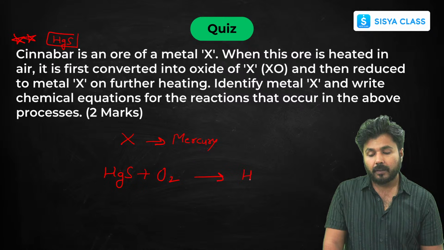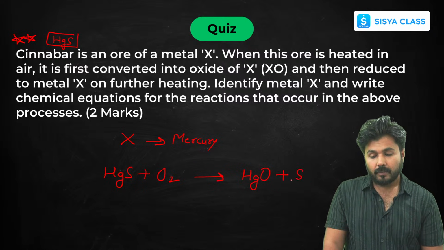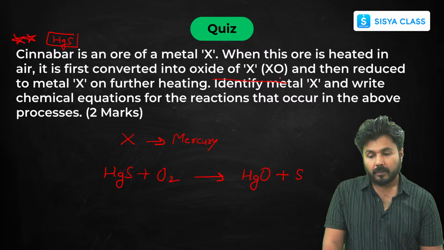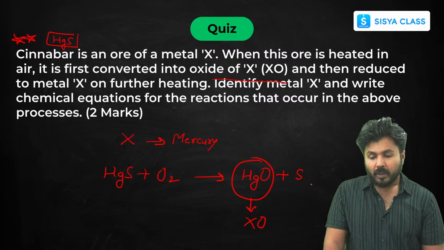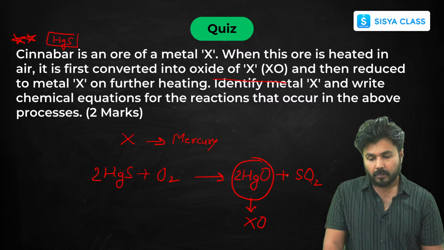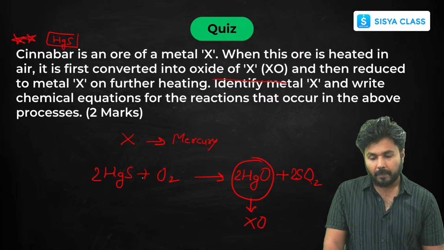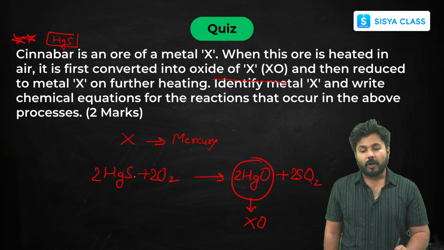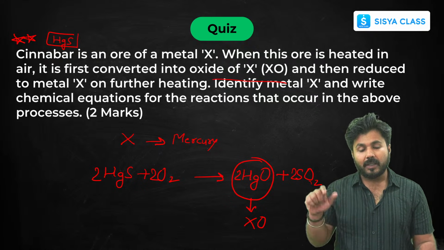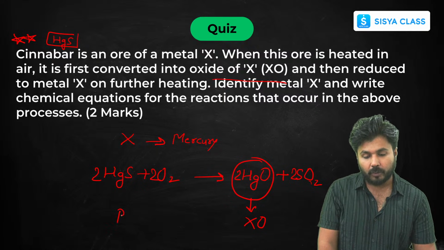You will get mercuric oxide, that is your XO, and then it is reduced to metal X on further heating. So on further heating, it is reduced to metal X, and you will get pure mercury.